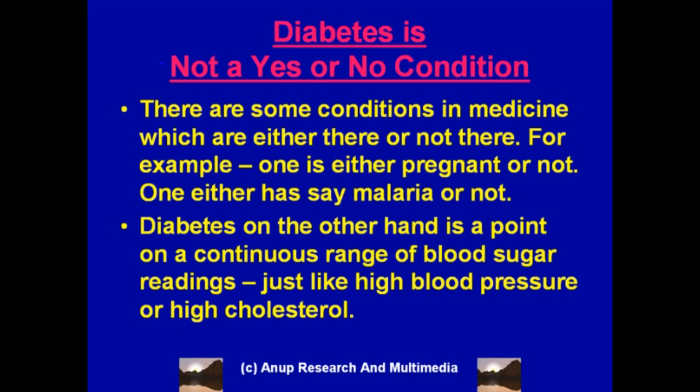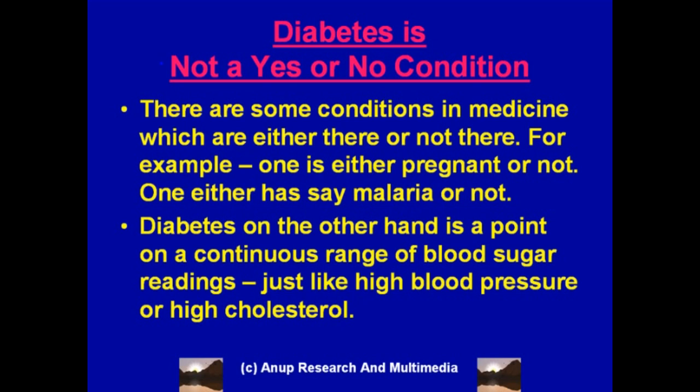Now, diabetes is not a yes or no type of condition. What is a yes or no condition? Pregnancy is a yes or no condition. Either you are pregnant or you are not pregnant. Malaria is a yes or no condition. Either you have malaria, or you don't have malaria. Pneumonia is a yes or no condition. Either you have pneumonia, or you don't have pneumonia.